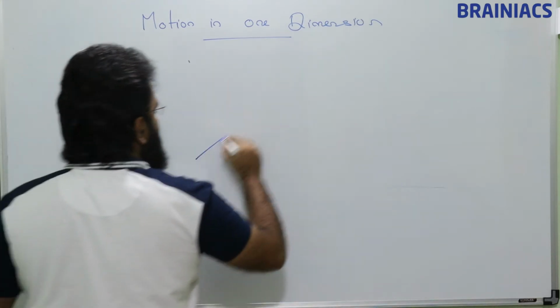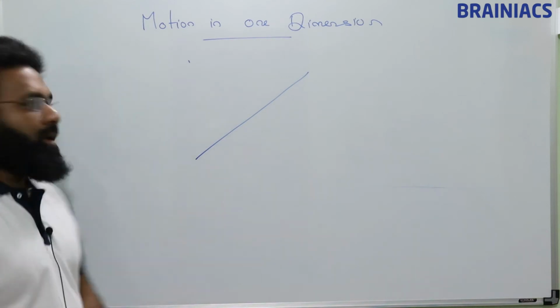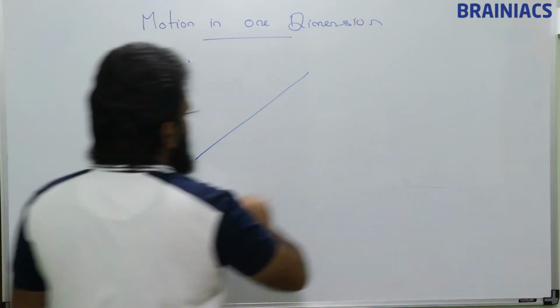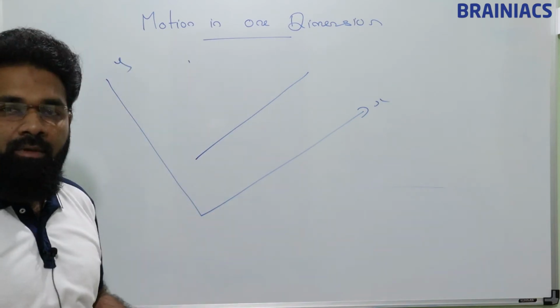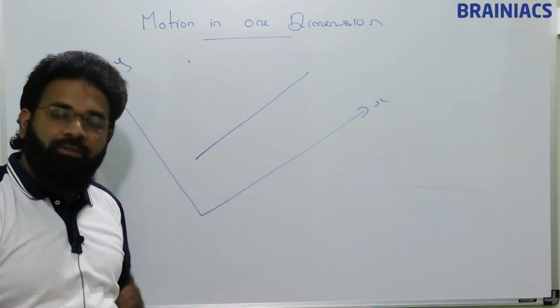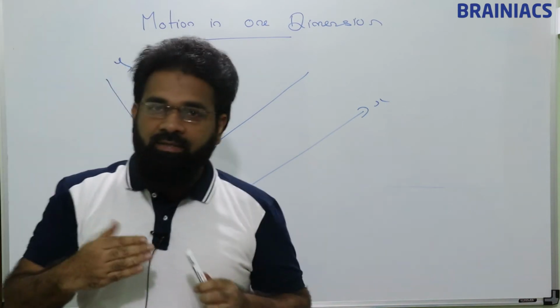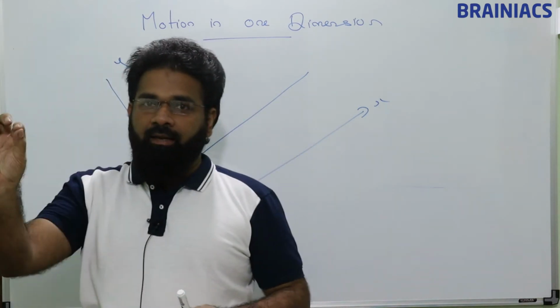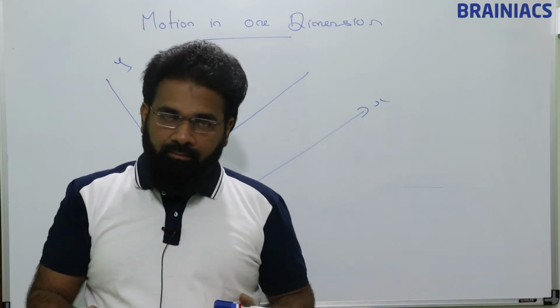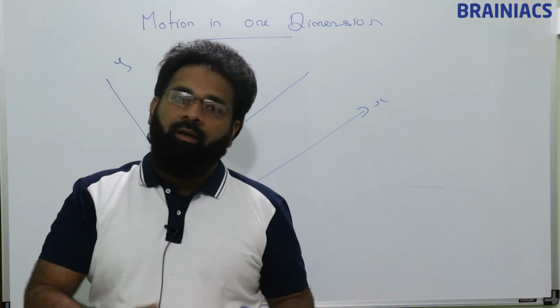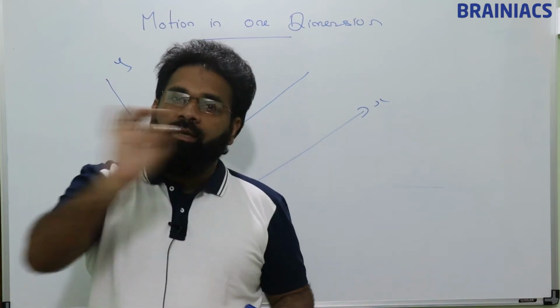Suppose a particle is moving like this, and I am drawing a graph like this, x, y. It's my wish. This is also motion in one dimension. See, when I say I am drawing a line like this, I am standing in India, in Tamil Nadu or Kerala or anywhere, I am drawing like this.